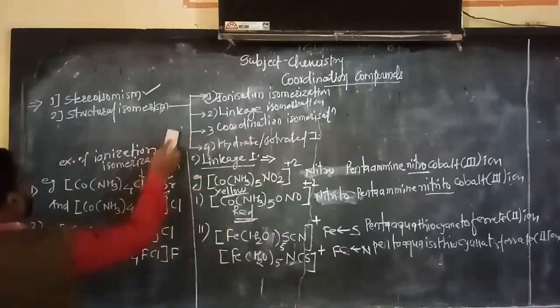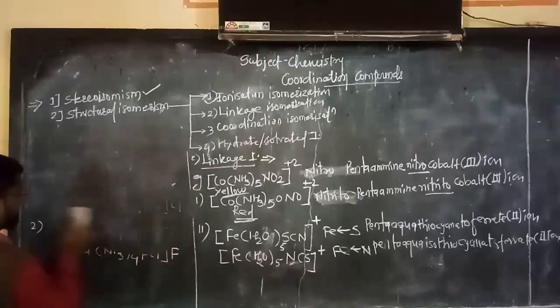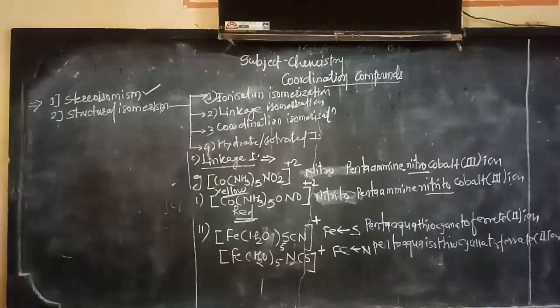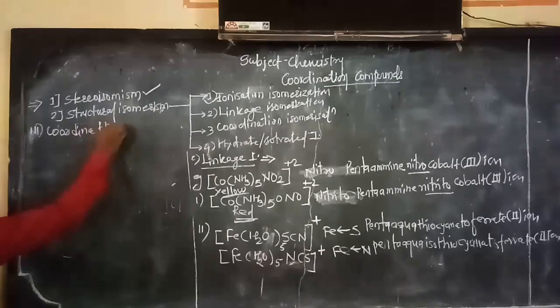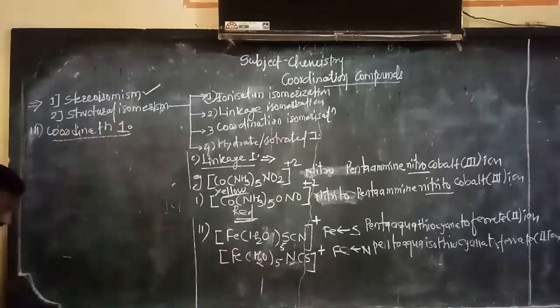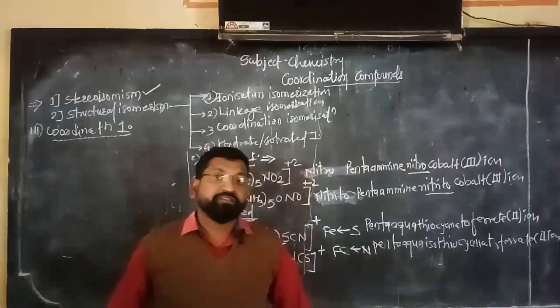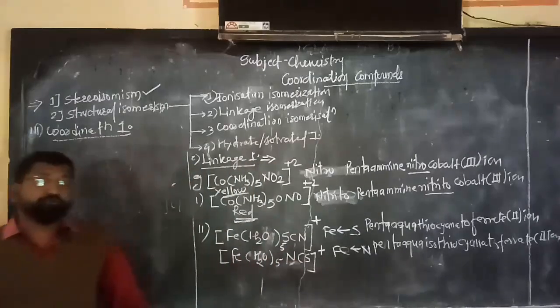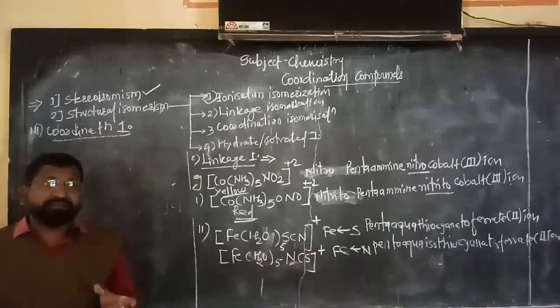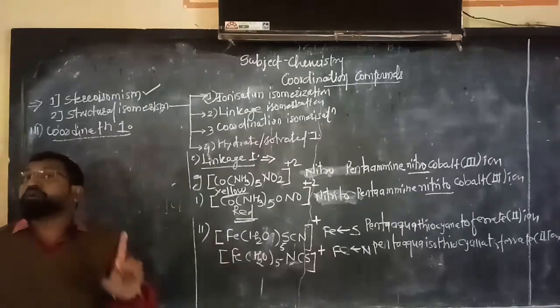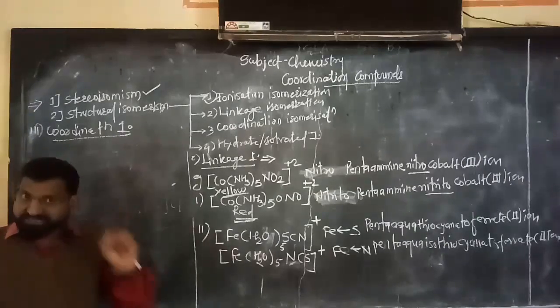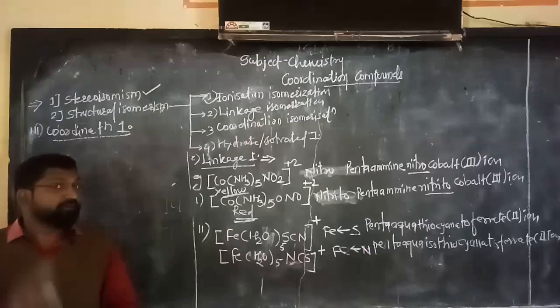Okay, now see here, next. In the next category what is there? Coordination isomerism. The third one is coordination isomerism. Now focus here, what is meant by coordination isomerism? In this coordination isomerism, we have to take an ionic coordination compound. That means a single complex compound contains two ions.